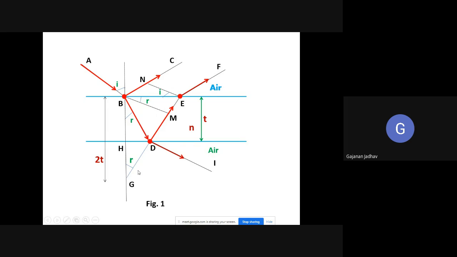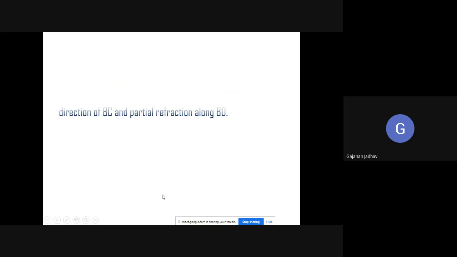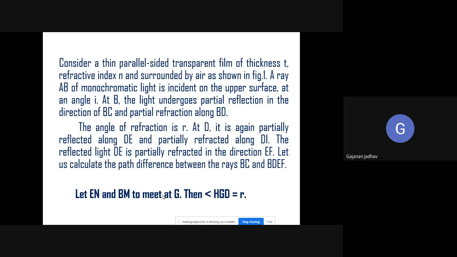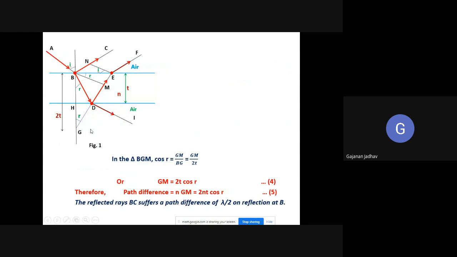So if you consider the triangle HGD, this angle HGD will be the angle of refraction. If this angle is R, then this will also be R. So we have angle HGD equal to R.